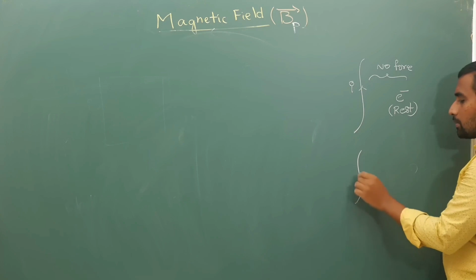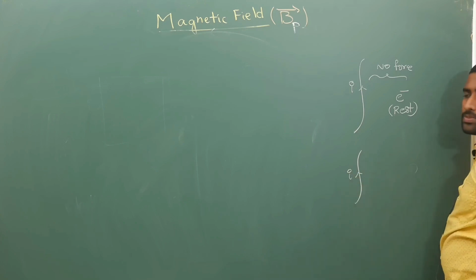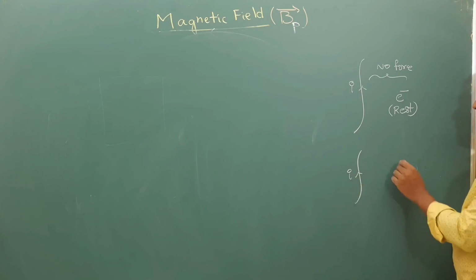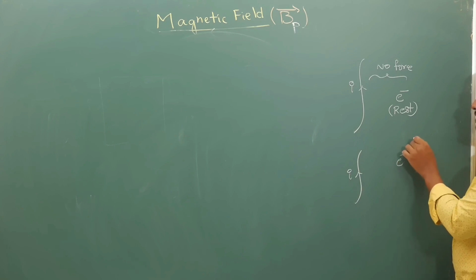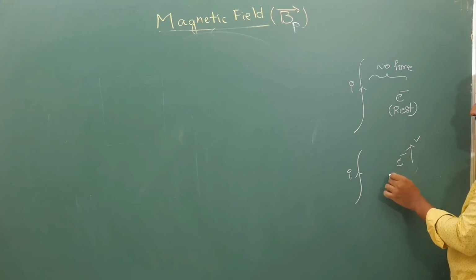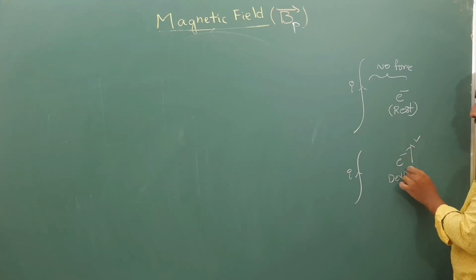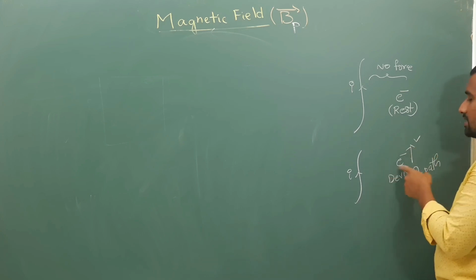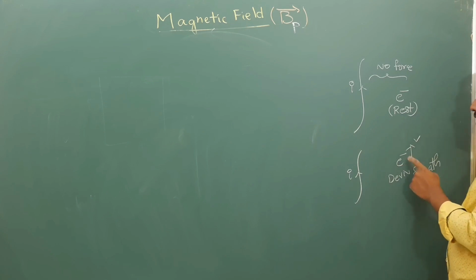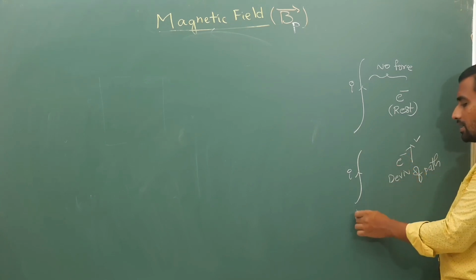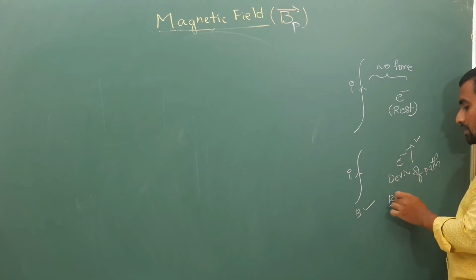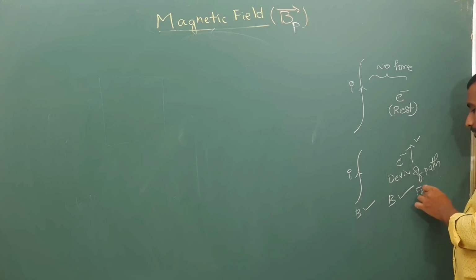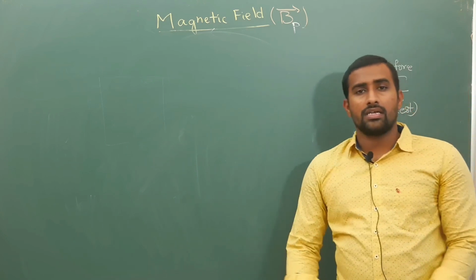In the second experiment, he passed some current I like this and observed that if the electron is moving, then there is some deviation in the path followed by the electron. If there is deviation of the path, obviously there is some force on this electron. The current produces a magnetic field, so obviously there is a magnetic force. Like this Biot and Savart did an experiment.